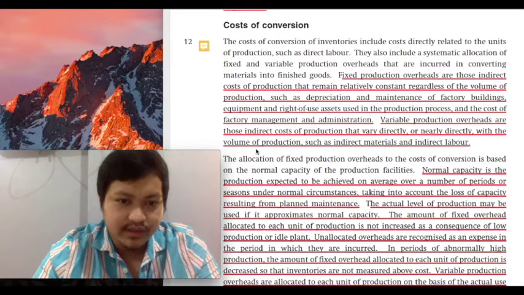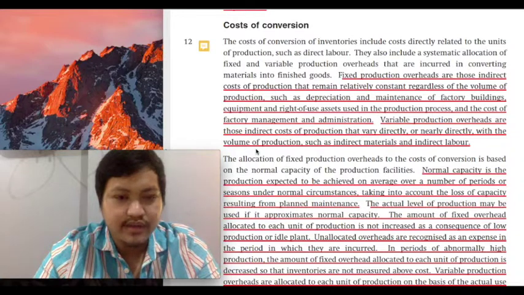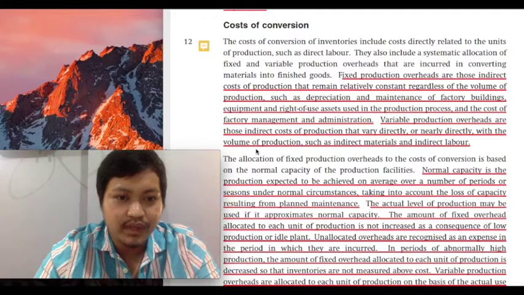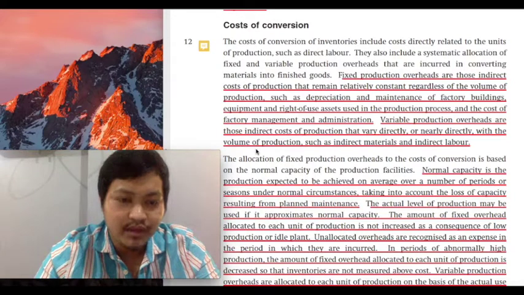Now, if the student is careless, class, they would hastily answer, that's correct. Because again, we are programmed to remember that if it's a fixed overhead, then the amount would be constant.